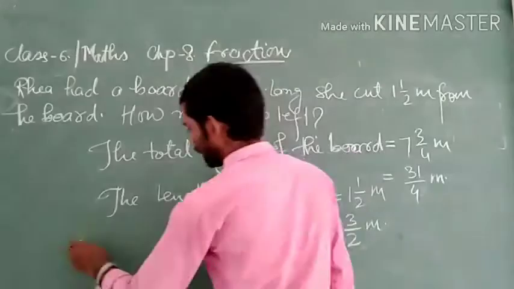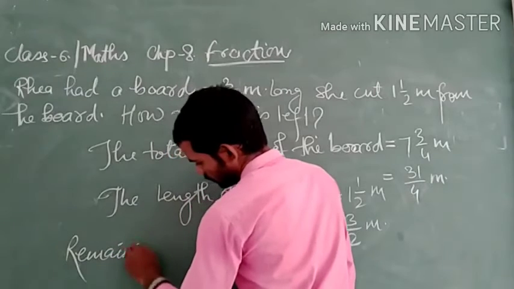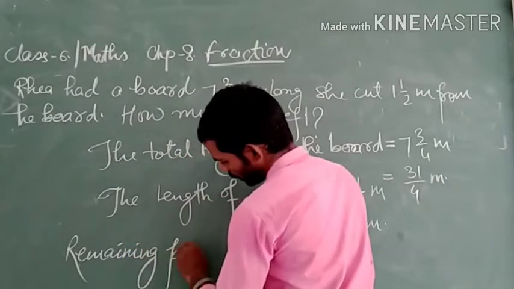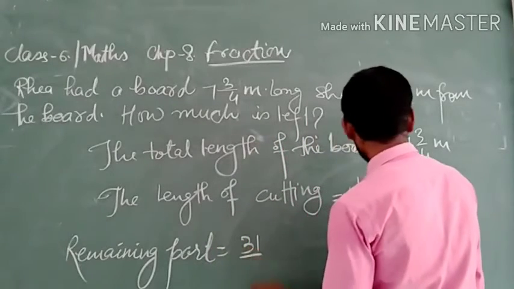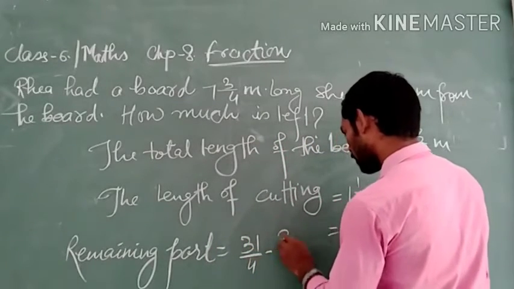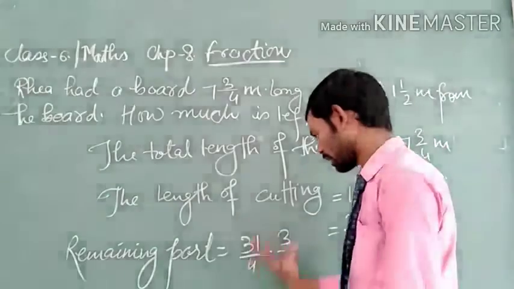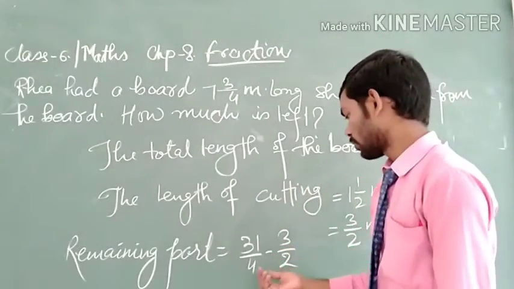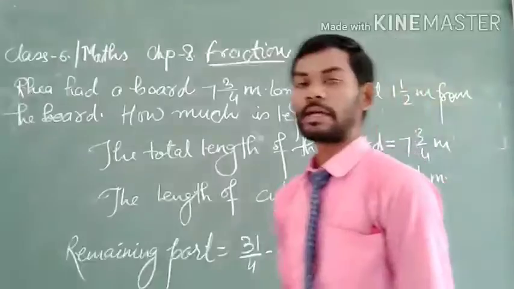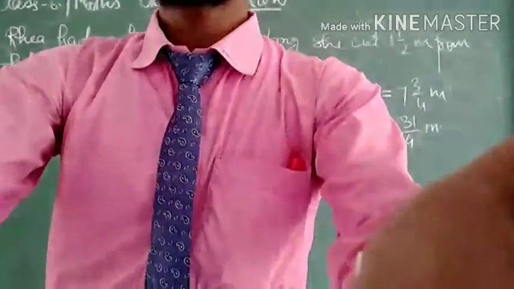So here we have to find the remaining part, and this will be equal to 31 upon 4 minus 3 upon 2. Here we can see that both fractions have different denominators. So first of all we shall find their LCM, and we get 4 as the LCM.